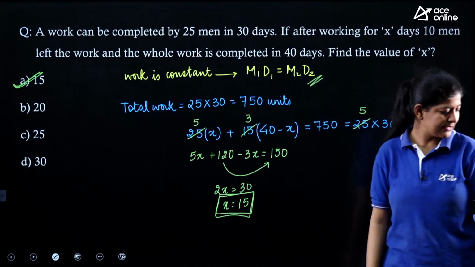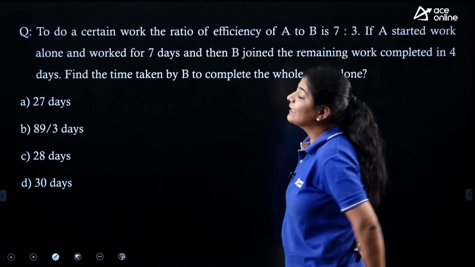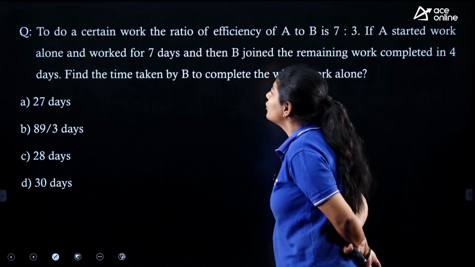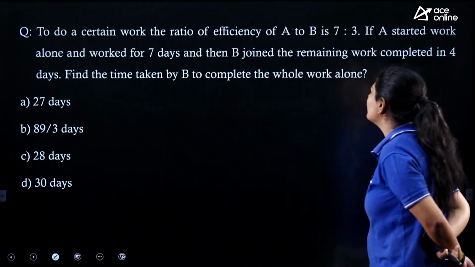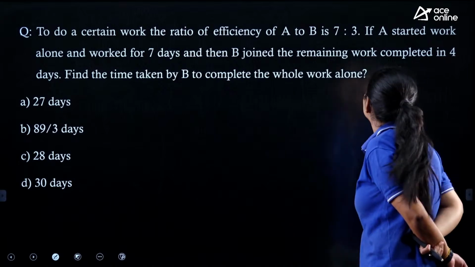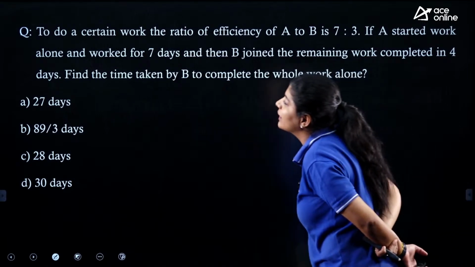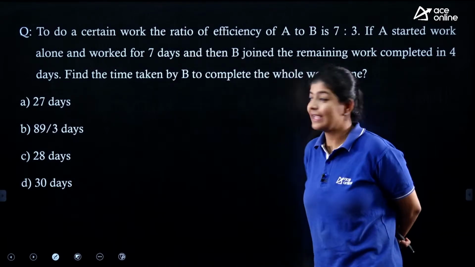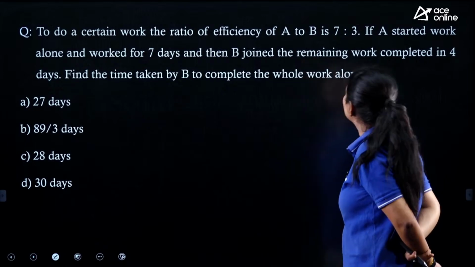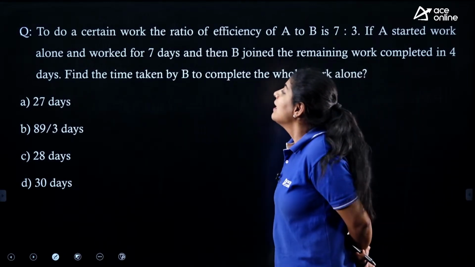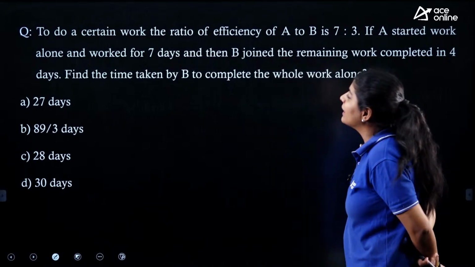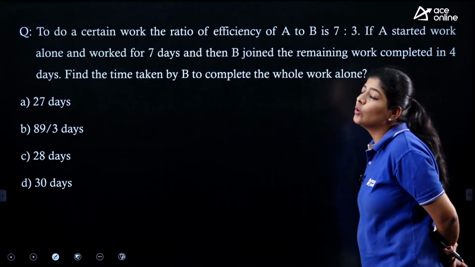Next. The next question says that to do a certain work, the ratio of efficiency of A to B is 7:3. If A started work alone and worked for 7 days and then B joined, the remaining work was completed in 4 days. Then find the time taken by B to complete the whole work alone.